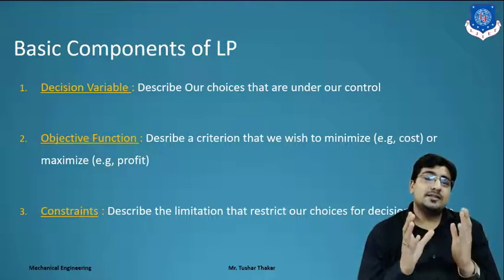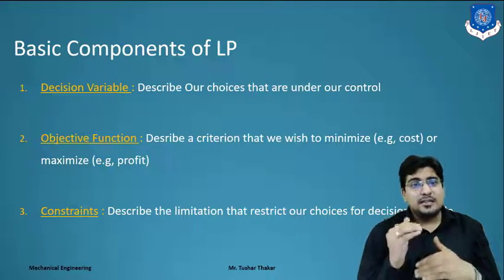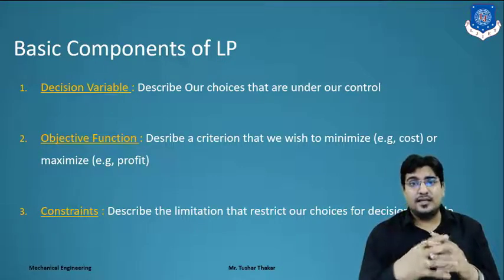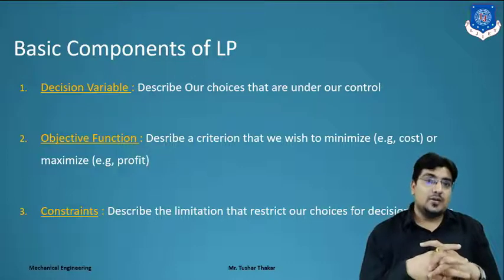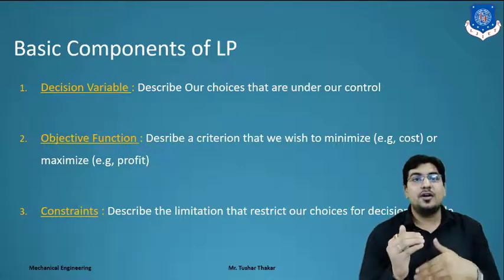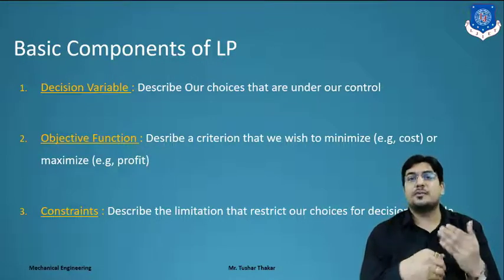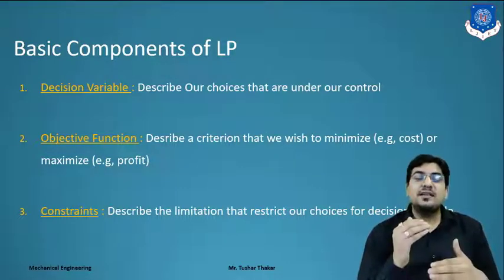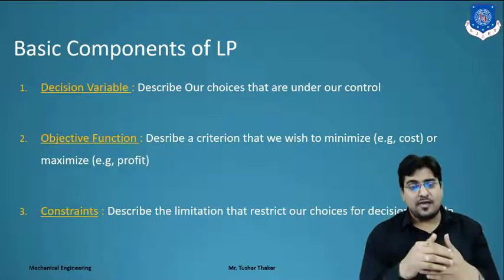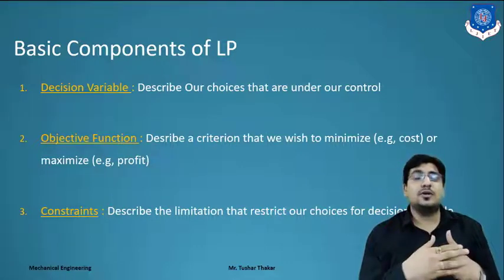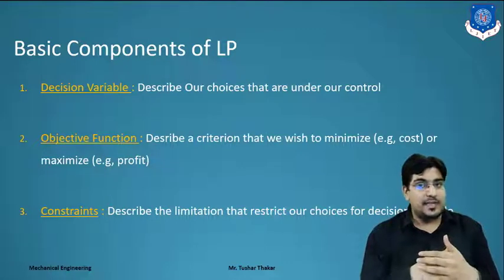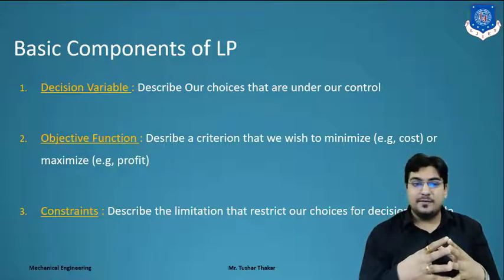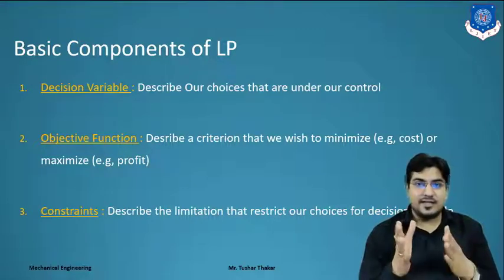You have to select your variables up to this or in this manner only, and this is the restriction for your program, for maximizing a profit or for minimizing a cost. That is a constraint. So these three basic parameters we require to formulate an LP in equation form, right? Basic function, objective function and constraint.